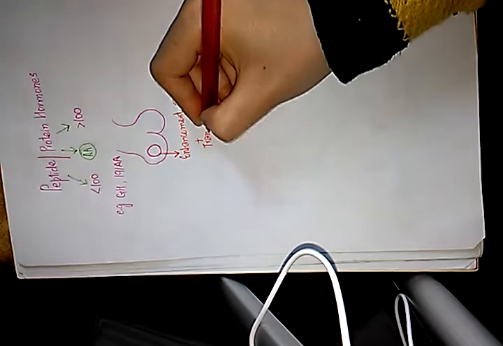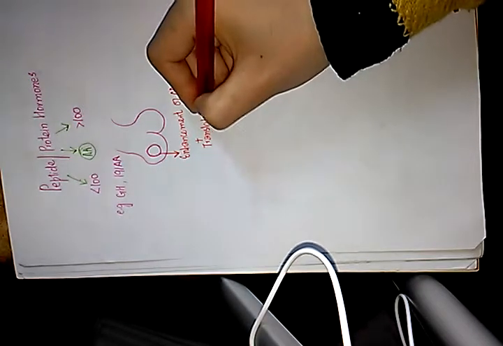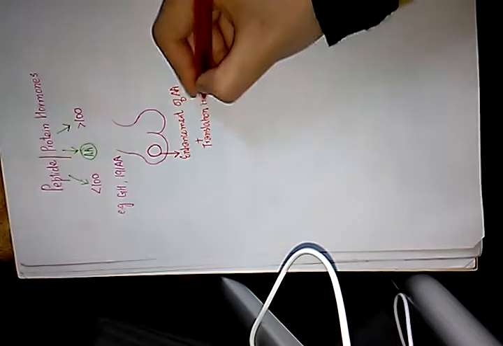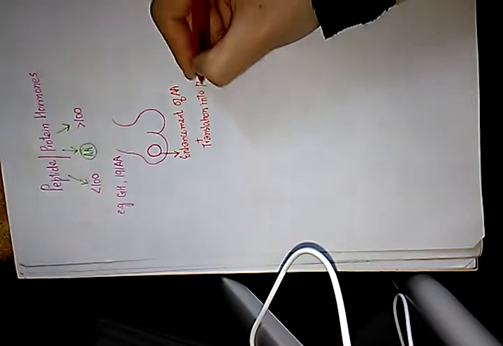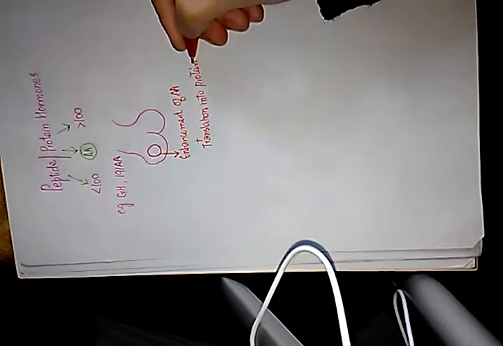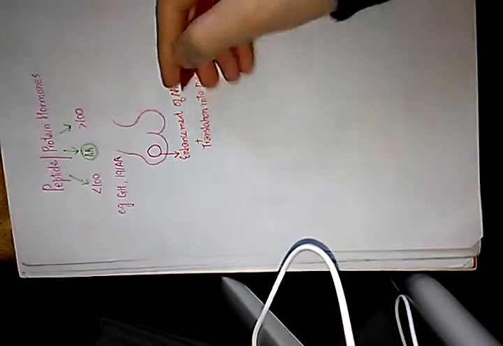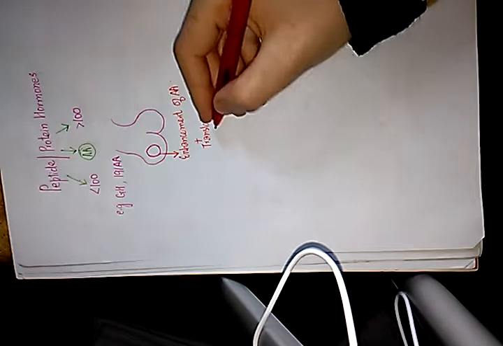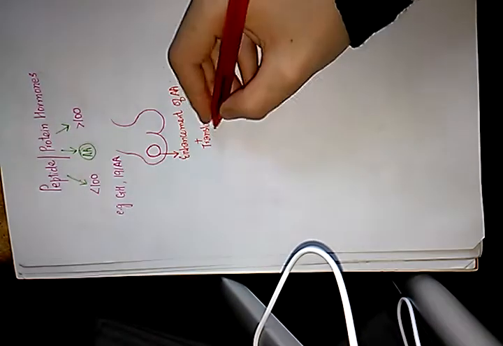Then there is translation of these amino acids into protein by ribosomes. Then these are transported into the rough endoplasmic reticulum, which contains ribosomes.